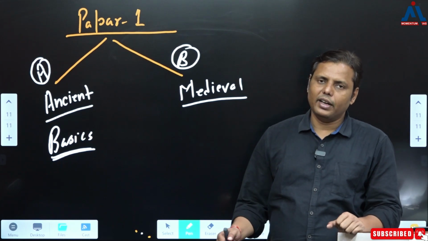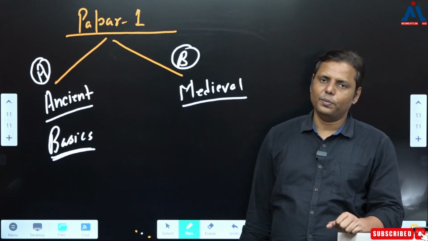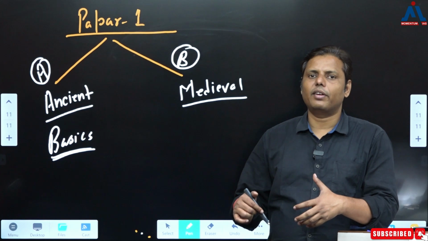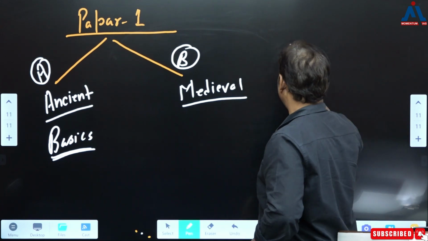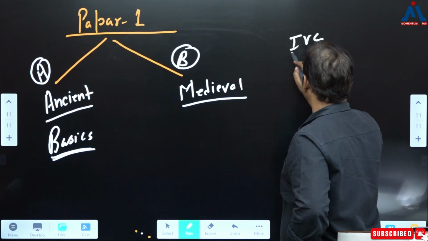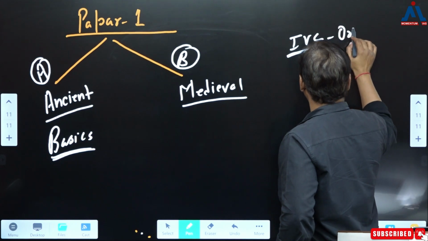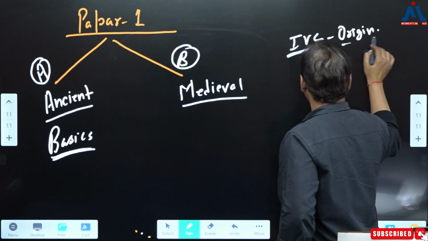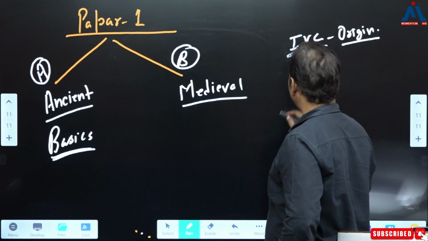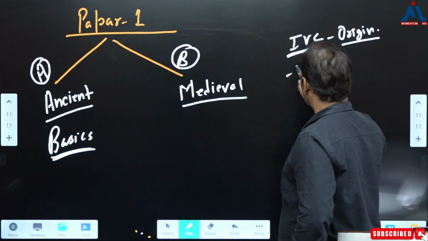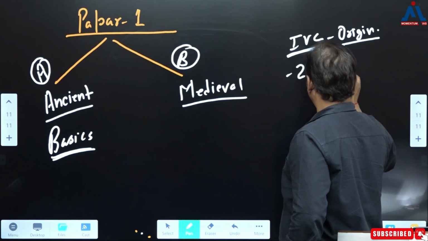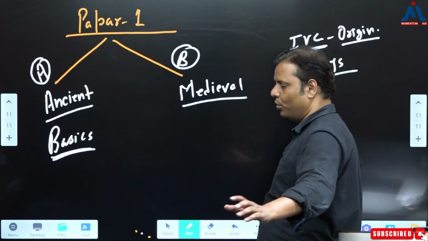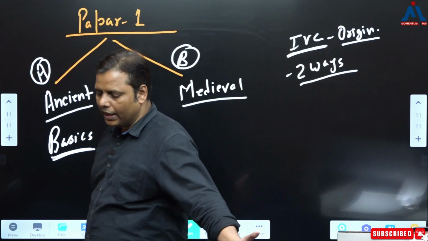And now while covering the same topics in the optional, what do you do? You take it to a different level, such as when it comes to the origin of IVC. There might be two ways of defining the origin of IVC, correct? You know about the migration theory and the indigenous theory.